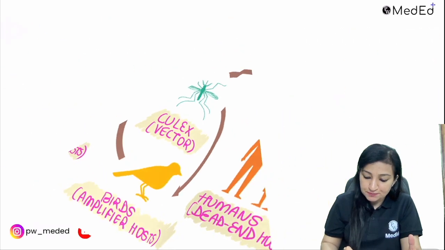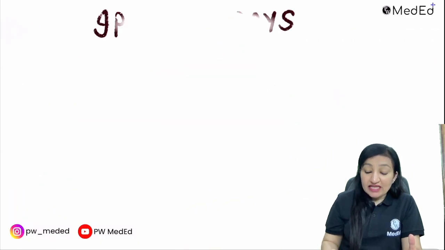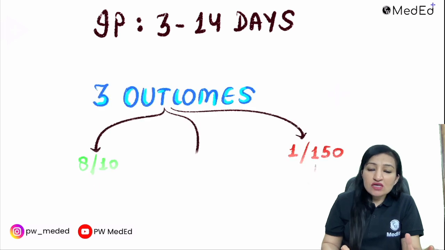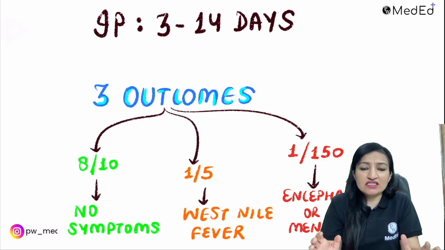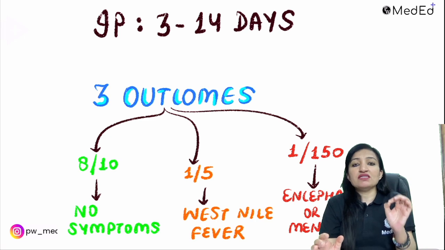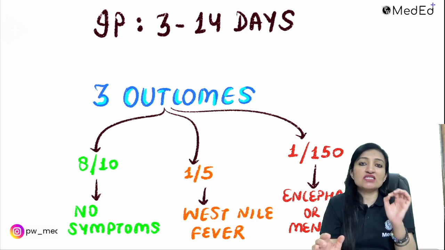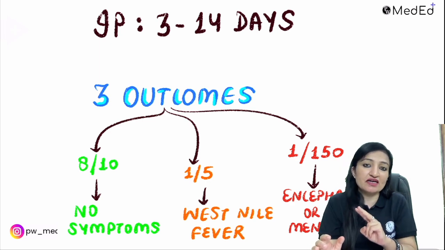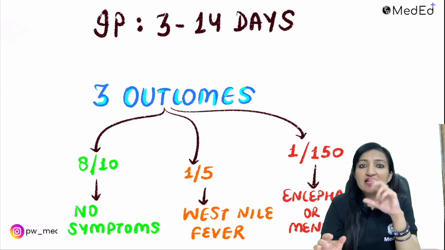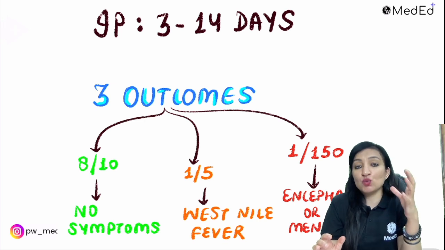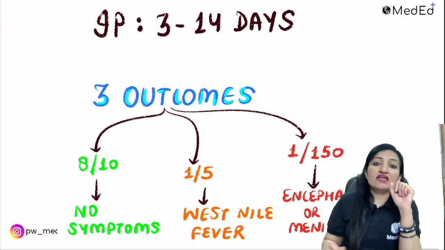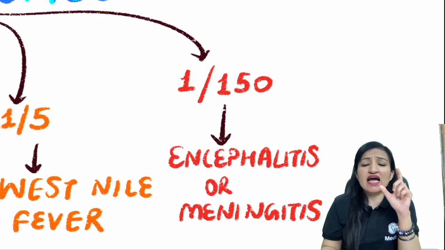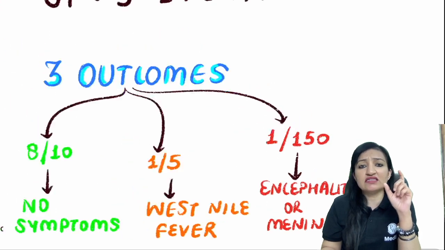So please remember this. Now, the incubation period in West Nile virus infection is 3 to 14 days. The outcomes of infection can be categorized into three. 8 out of 10 people, that is 80% of the infected individuals, are asymptomatic. 1 out of 5 infected individuals, that is 20%, go on to develop an amalgamation of signs and symptoms known as West Nile fever. 1 in 150 people develop encephalitis or aseptic meningitis, and the case fatality rate in this case is 10%.